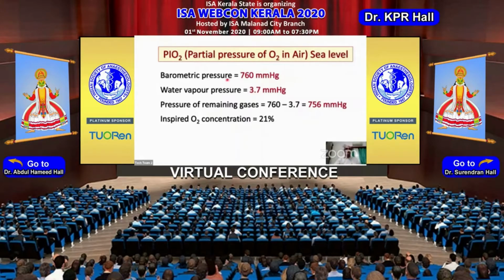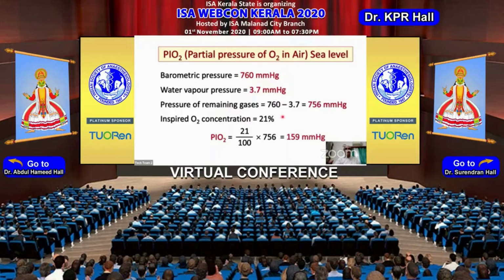At sea level, the barometric pressure is 760 and the inspired oxygen concentration is 21%. Therefore, the partial pressure of oxygen at sea level in the atmospheric air is about 159 millimeters of mercury, which we just saw in the oxygen cascade.